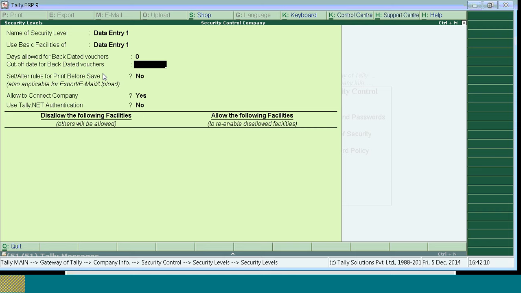Is that clear, Mr. Nawaz? So currently, this option is not there. Kindly check with our Tally shop. If it is there, you can buy. Alright, it may be possible through customization, which is on chargeable basis.